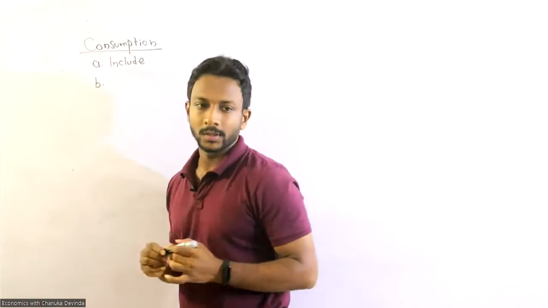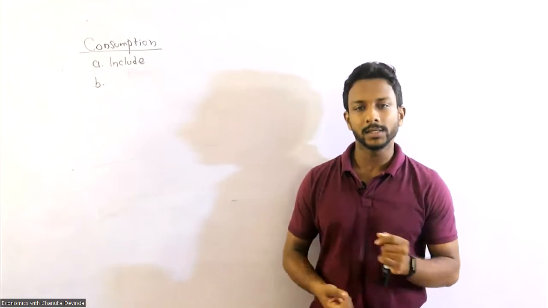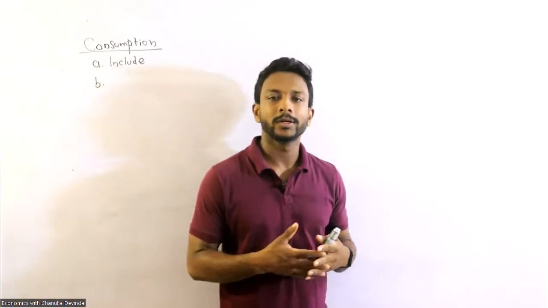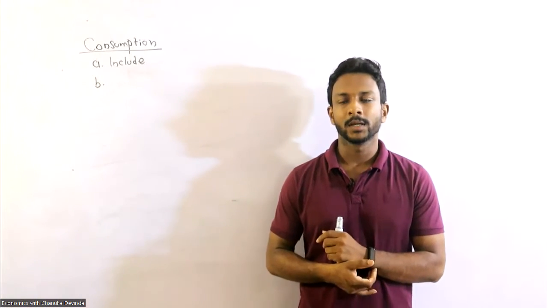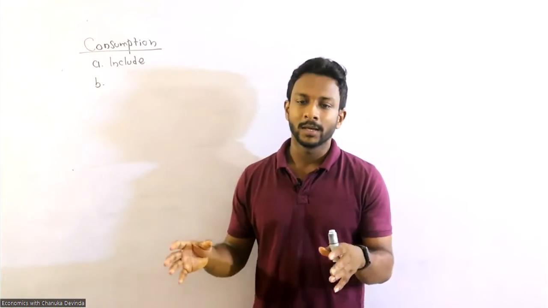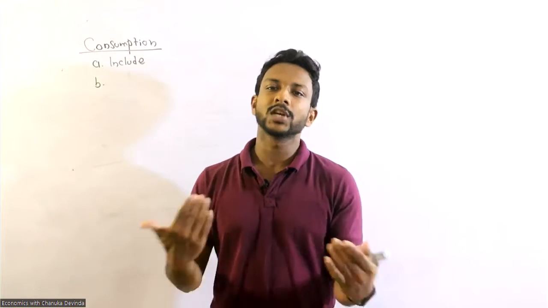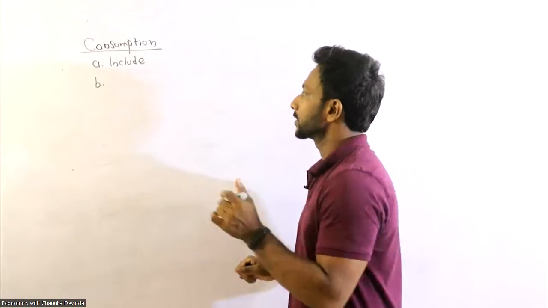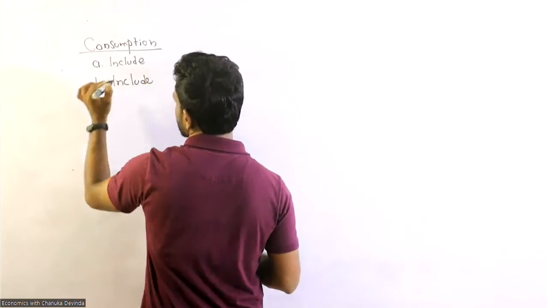B, value of goods and service obtained under the barter method. Yes, it is also done by some companies, right? Again, if it is like a parent company that has subsidiaries, they will exchange goods and service with each other. Yes, it should be included. Second one also should be included.